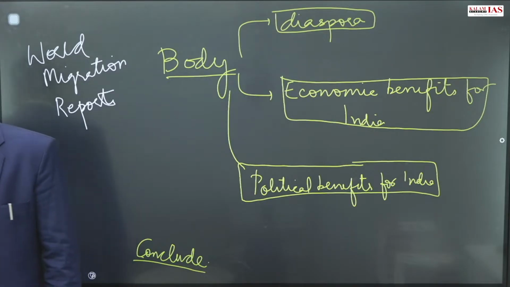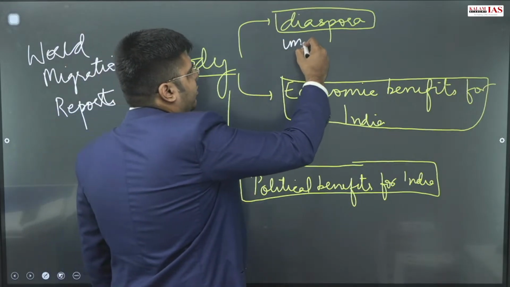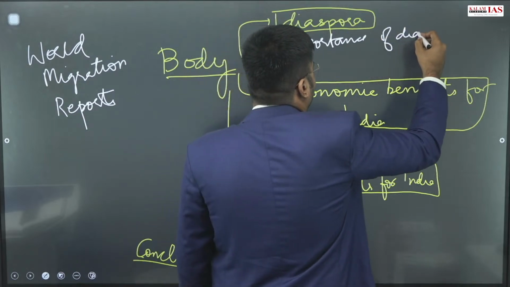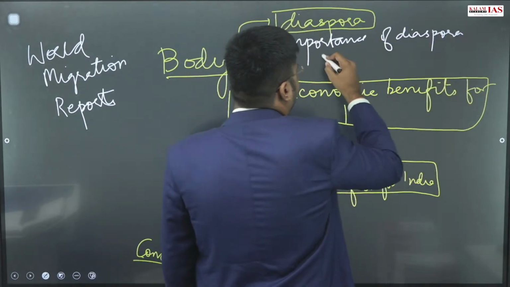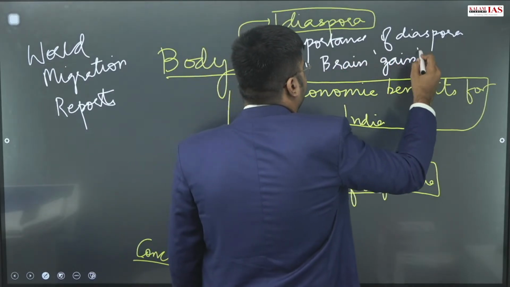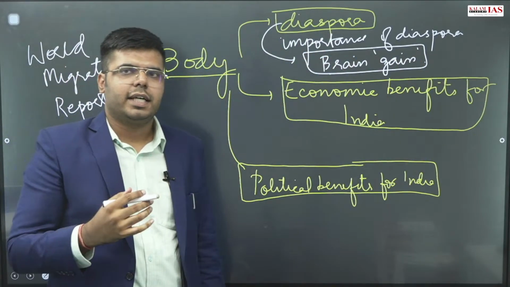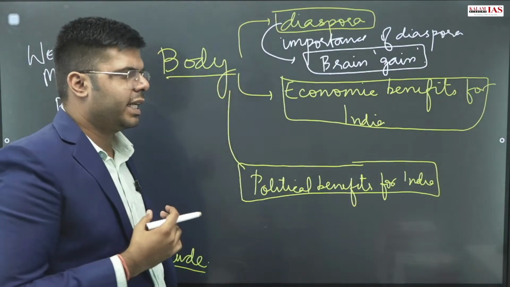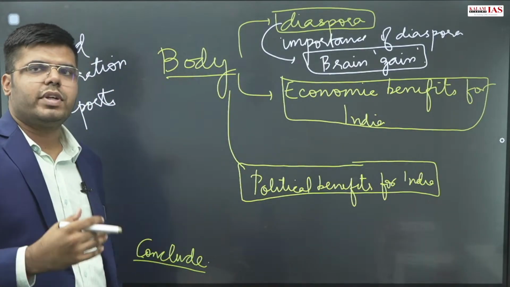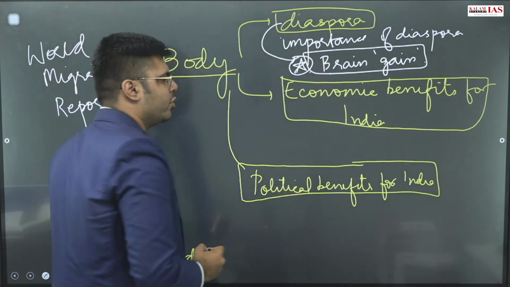Now coming to the body part. What are the economic benefits? Diaspora, you can write the importance of diaspora. Or you can also highlight the brain gain, not brain drain, but brain gain due to diaspora. This you can highlight while writing regarding diaspora, whether in the introduction or in the connecting para between introduction and body. So this way you will get two, three, four ways to write and introduce, and you can highlight certain keywords like this, which will improve your mains marks.